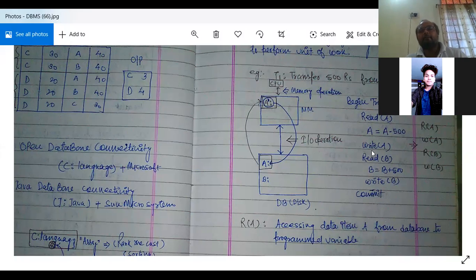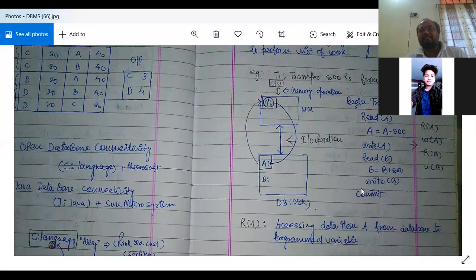Begin transaction. Suppose we have begun the transaction and performed a read operation. Suppose I want to read A, subtract 500 from it, and write that back. So a read operation is performed from the database and a write operation is performed on the database. Like this we are performing the transaction, with begin transaction and end transaction.